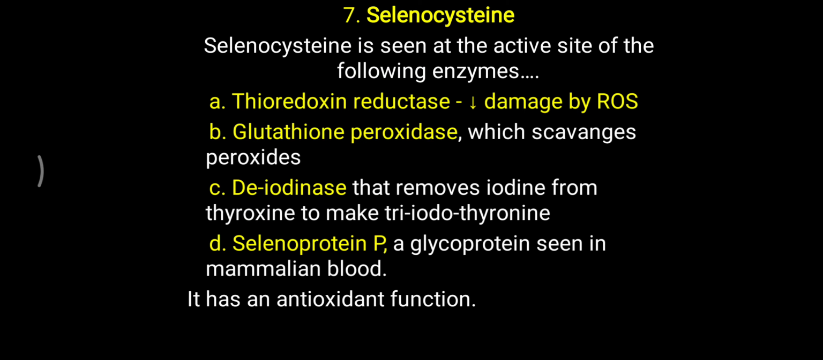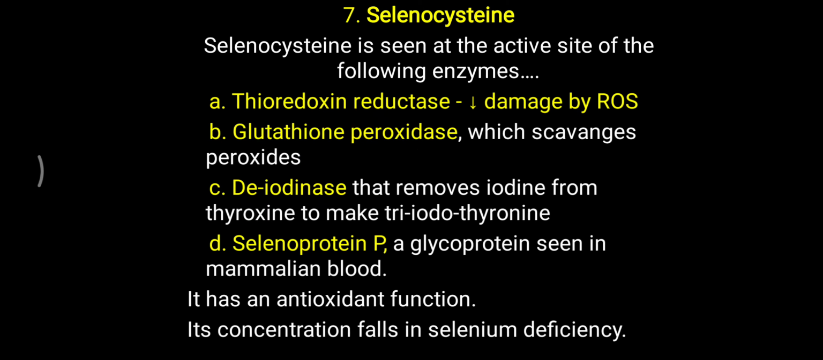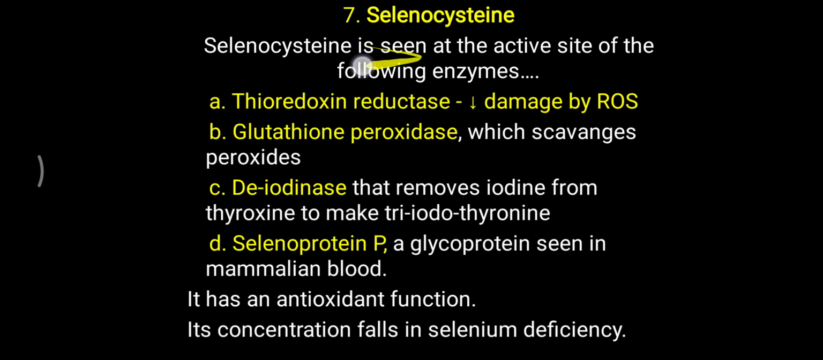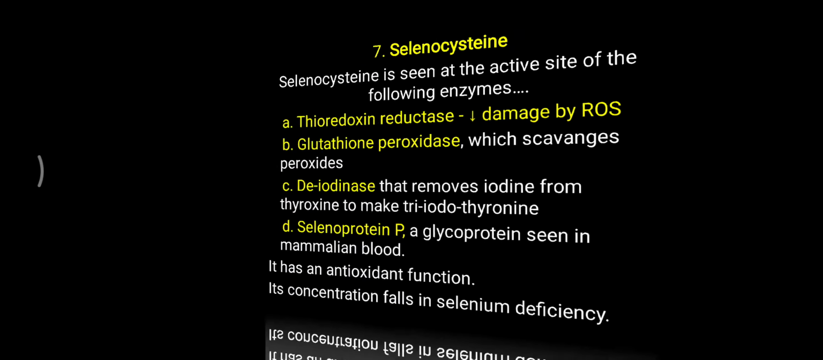So it is basically related with the antioxidant activity by the presence of reductase and peroxidase enzymes. Further, its concentration will fall in selenium deficiency. So you have to remember that selenium deficiency can lead to a decreased level of selenocysteine, and that can lead to the increased effect of free radicals, and antioxidant activity will be reduced. So selenocysteine is directly related with serine as well as selenium.